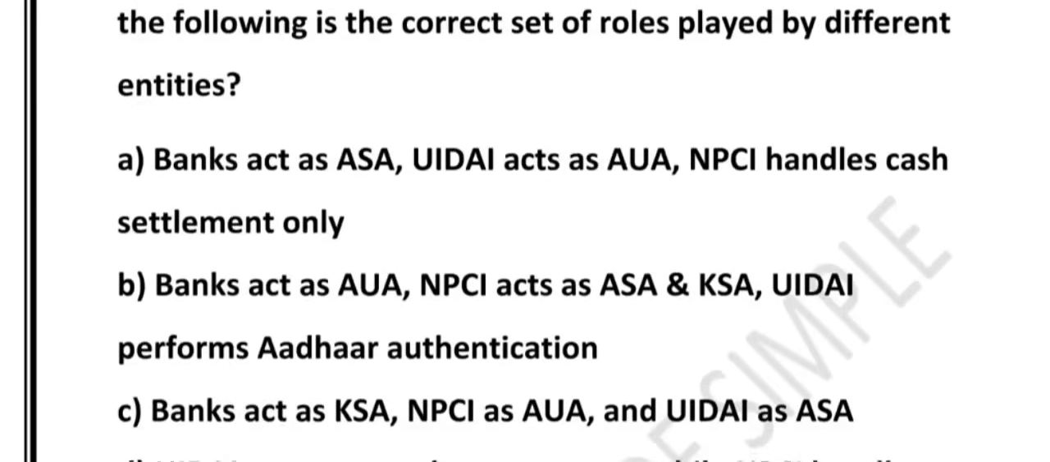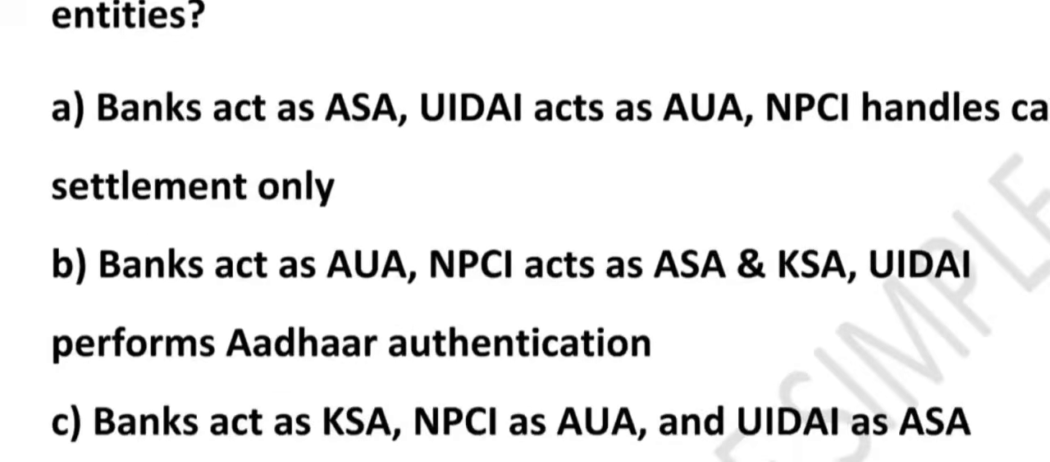So let's see option number A. Option number A says that bank act like ASA, UIDAI as AUA, NPCI handle cash settlement only. See, this is incorrect. Why? Because banks are not ASA. What is the meaning of ASA? ASA means authentication service agency, and that role is handled by NPCI, not banks. Also, UIDAI is not AUA, banks are AUA, and NPCI does much more than just settlement. So this option is wrong.